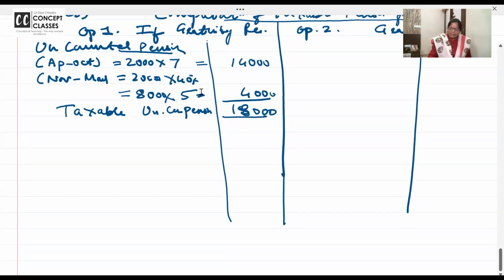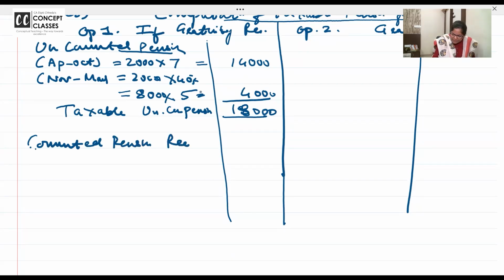So this part is clear. 2000 pension is taxable for 7 months and 2000 into 40% is still taxable. Ma'am, why not 60%? Because that to bye-bye you have taken home. Now we'll come to commuted pension. Commuted pension received. How much is it received? Received. 30,000.